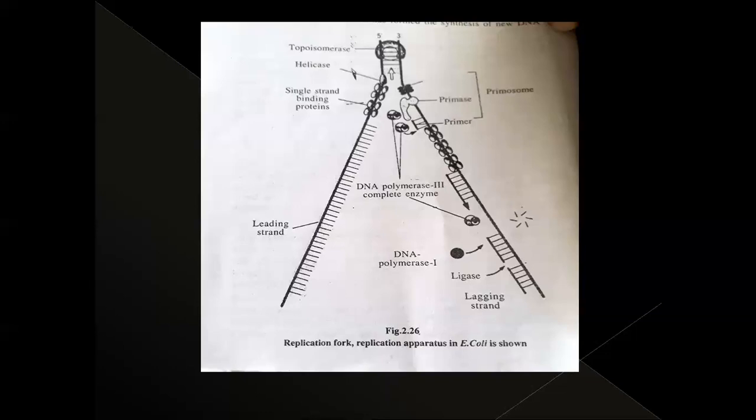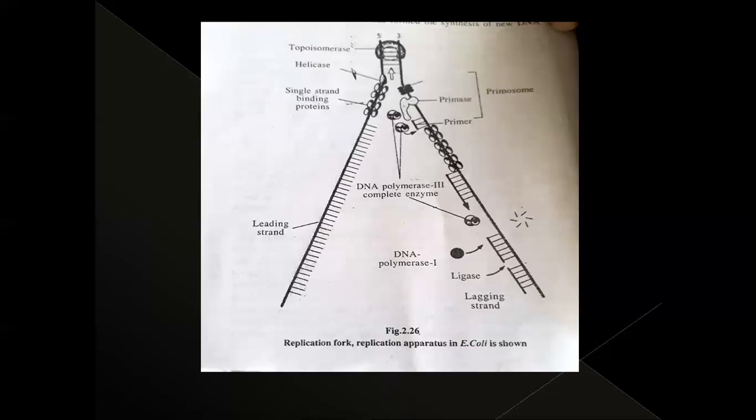Helicase. For the separation of these two strands, the helicase enzyme is helpful. This unzipping of DNA takes place in alkaline medium. After the unwinding or unzipping with the help of helicase, the two single strands are separated.